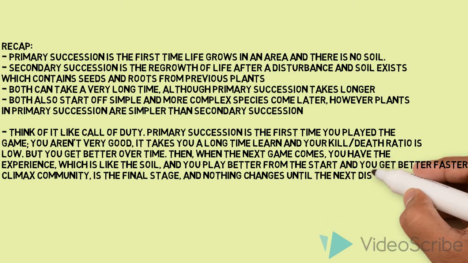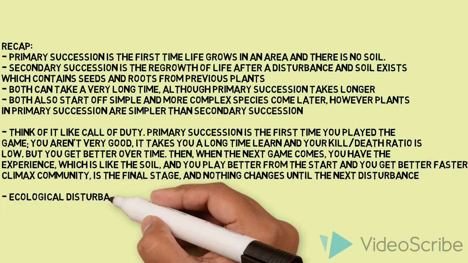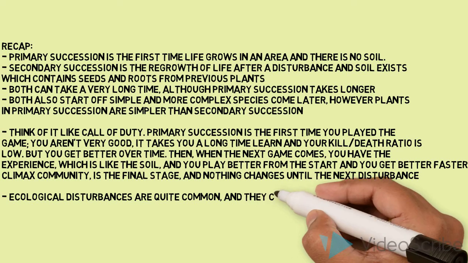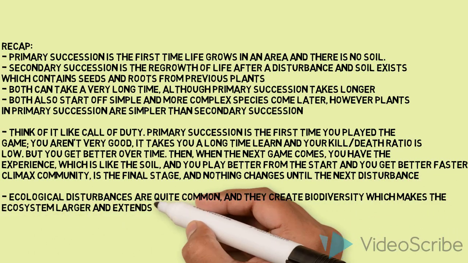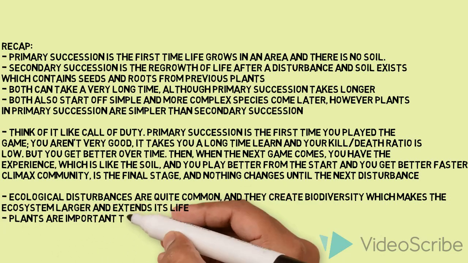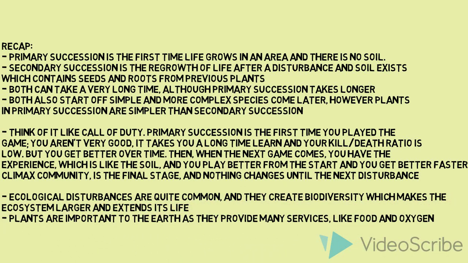The climax community is the final stage, and nothing changes until the next disturbance. Ecological disturbances are quite common, and they create biodiversity which makes the ecosystem larger and extends its life. Plants are more important to the earth than anything else, as they provide many services like food and oxygen.